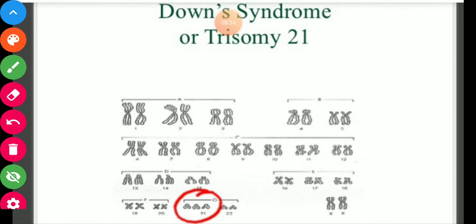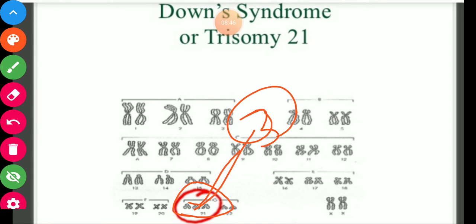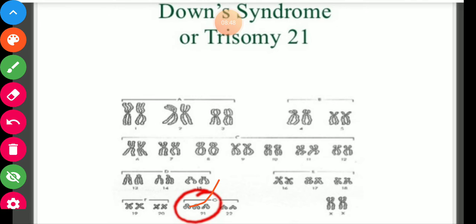See here, this is a trisomy of the 21st chromosome. Here there should be 2 chromosomes, but there are 3 chromosomes. So this is a trisomy of the chromosome number 21. This causes Down syndrome.